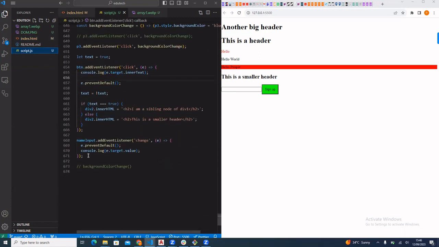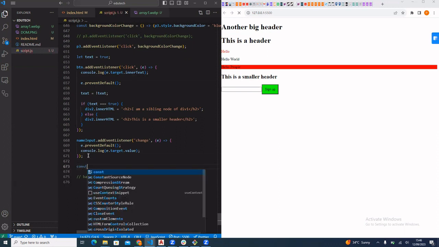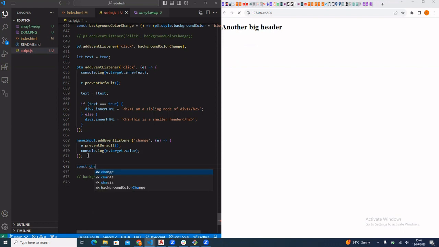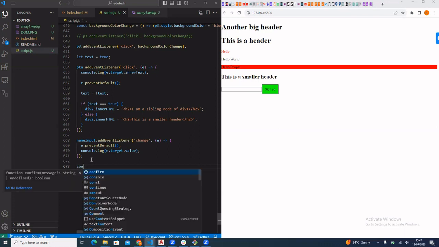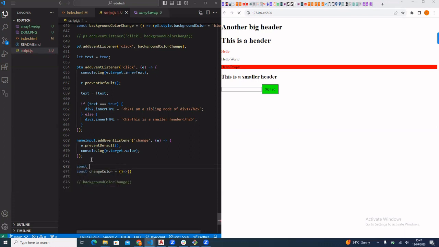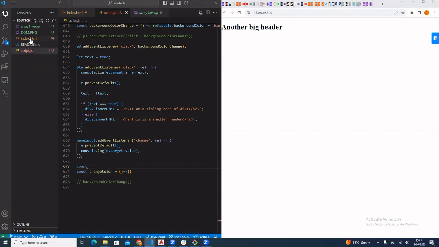If I come here, I now declare the function that I want to run, the event handler. And the event handler, of course, you know that event handlers are normal functions. changeColor. Anyway, before I do that, I will need to, of course, save these elements.